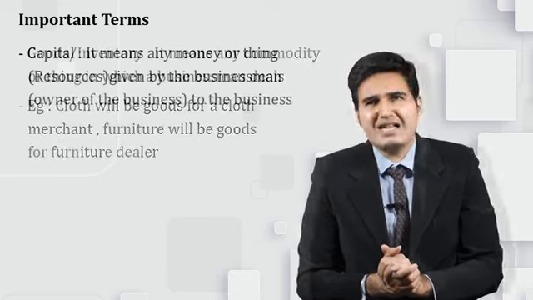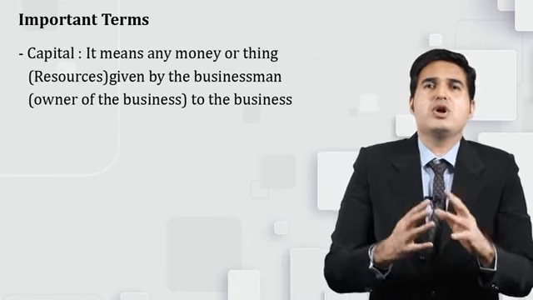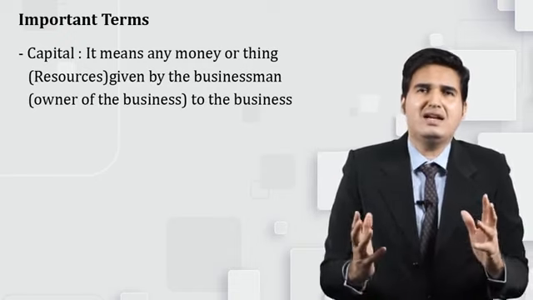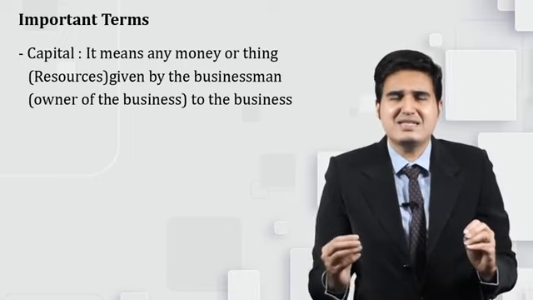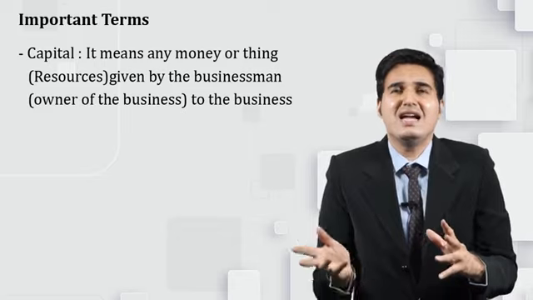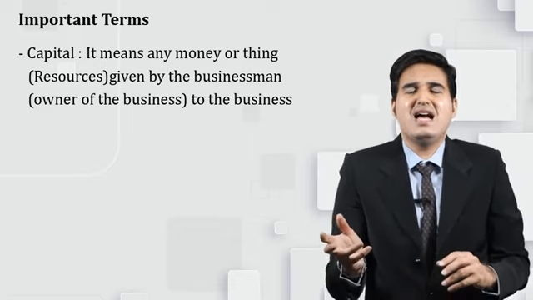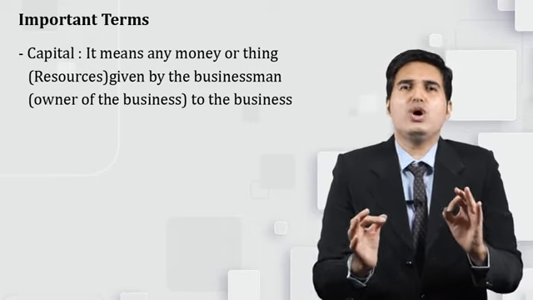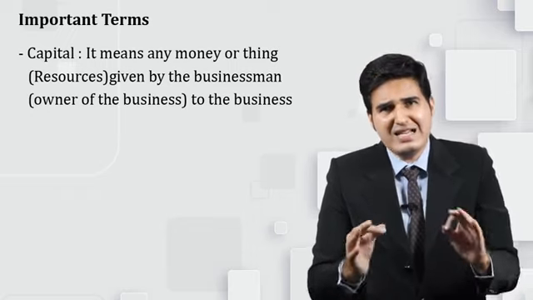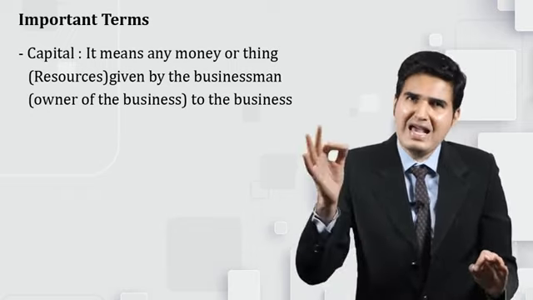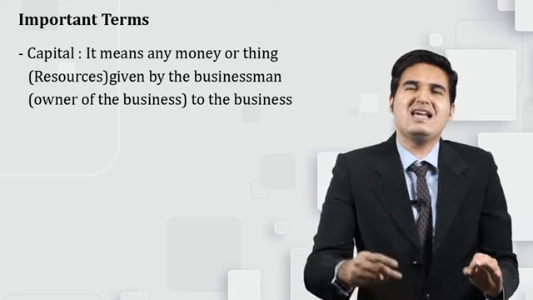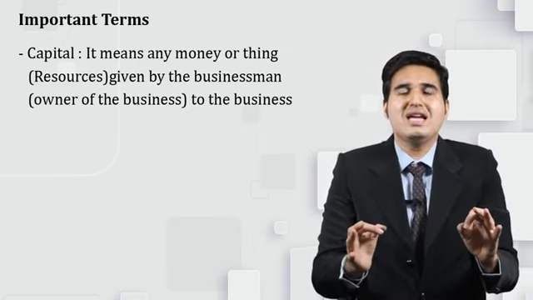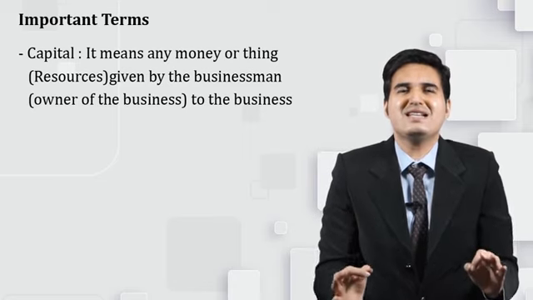And we go to the second important term. Since we are studying business organizations, you all know any business requires money, and as an owner of a particular business, I need to invest a certain amount and things into my business, certain resources I have to provide as an owner. Any amount of money or goods or things, or rather any resources which I have invested as an owner into the business is known as capital. Do you get me? So any amount invested by the owner into his business is known as capital.